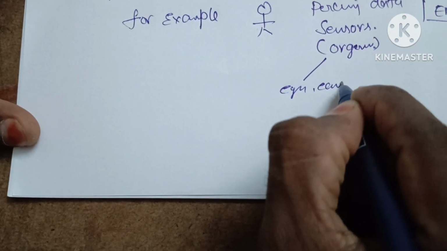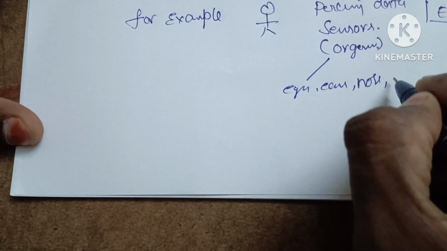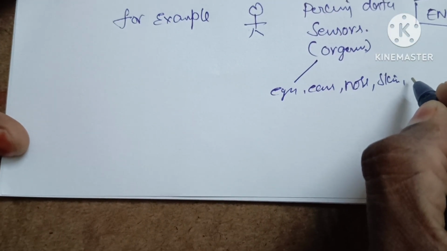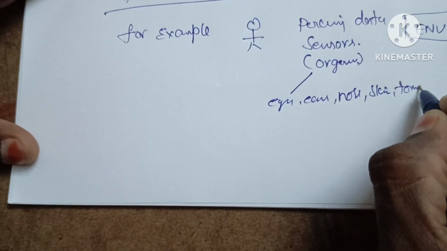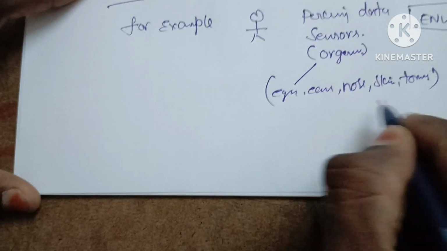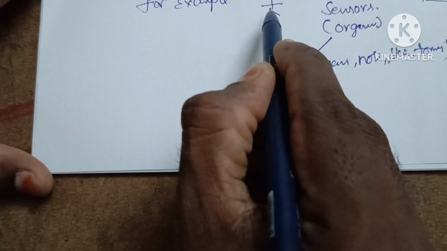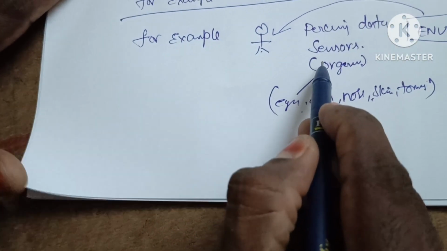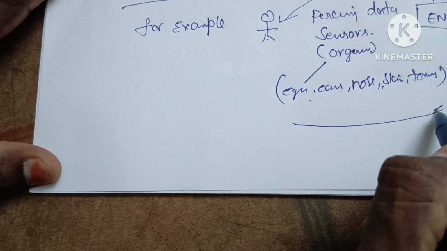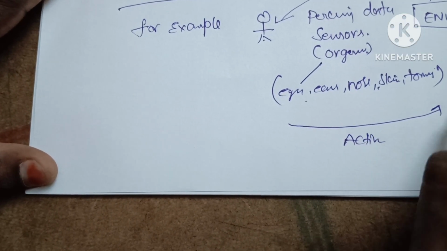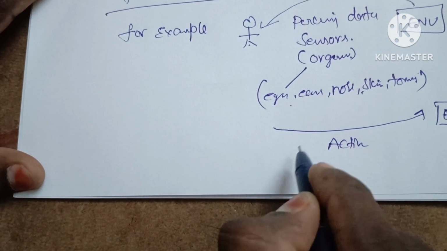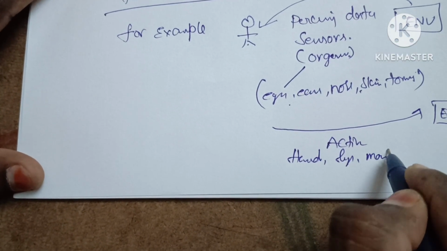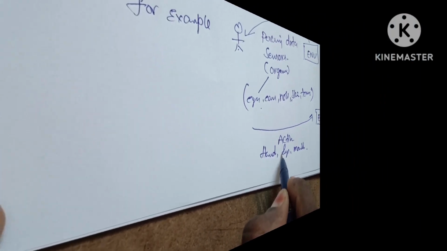Eyes, ears, nose, skin, and tongue. So these are sensors. By using these sensors, a human can perceive the data from the environment. Clear? After that, the human performs an action to the environment. How is it possible? By using hands, legs, sometimes mouth. Is it clear? So this is the best example of an agent.